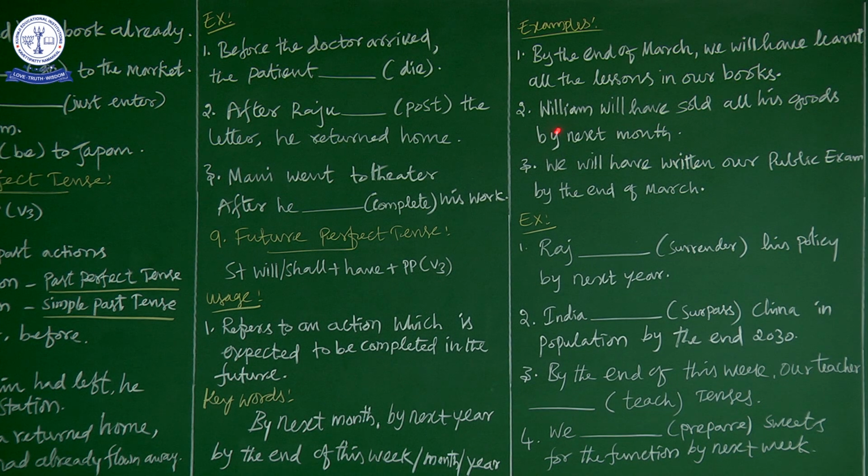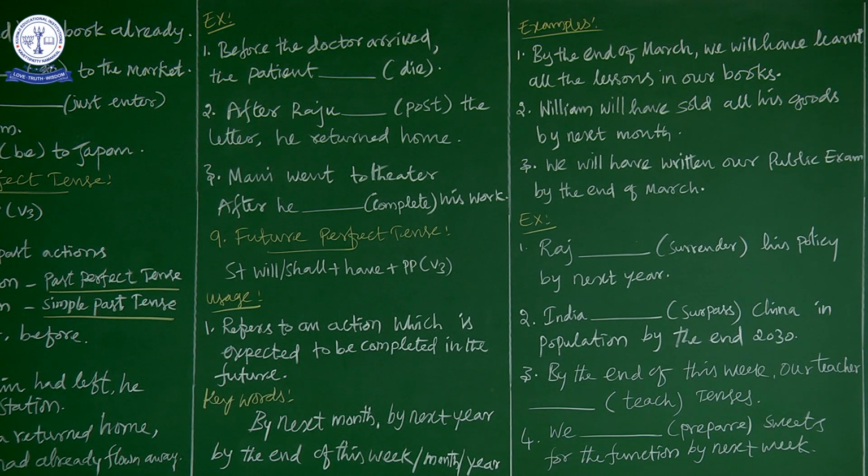So next, William will have sold all his goods by next month. So William is selling his goods. Maybe he is running a business. Okay, so he has lots of goods in his shop. So the target is he has to sell all his goods by next month. So this action is a future action which is expected to be completed.